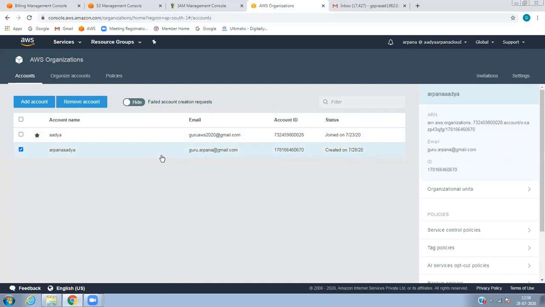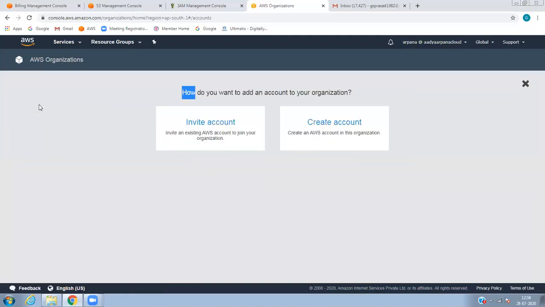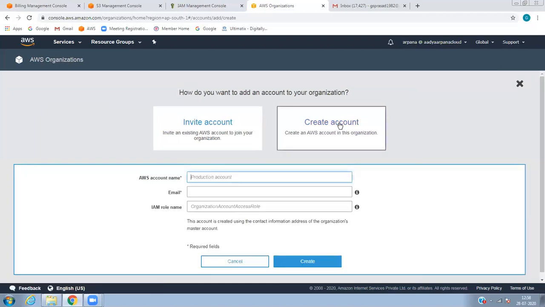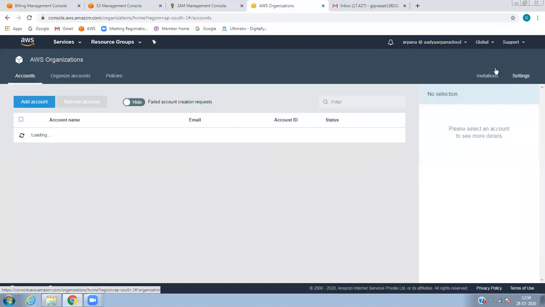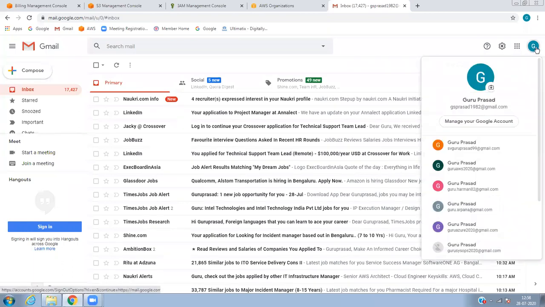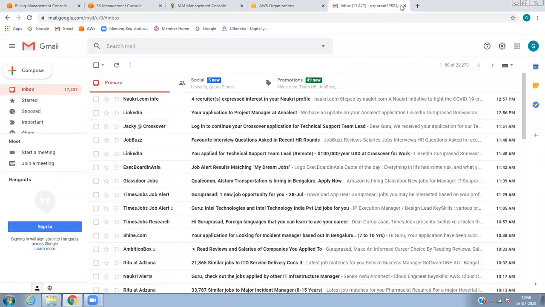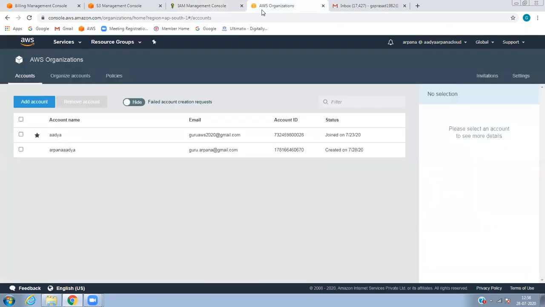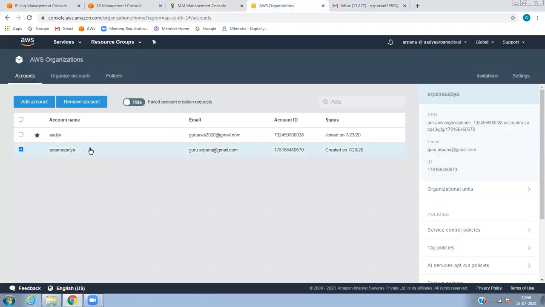Instead of inviting, I just clicked on add account and I created an account. I think this concept is like your mobile number or mail ID you attach, you switch from one mail to another mail ID. For example, in my email, I can switch over to any user. Yes, same concept. So now, for the first time when you add that user, I've added this user.